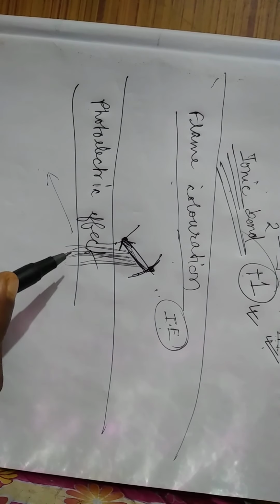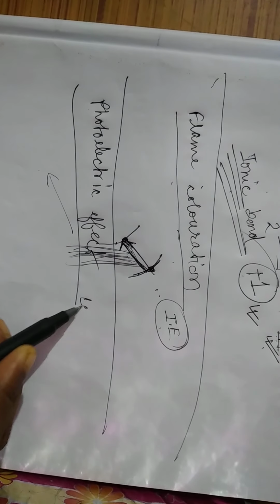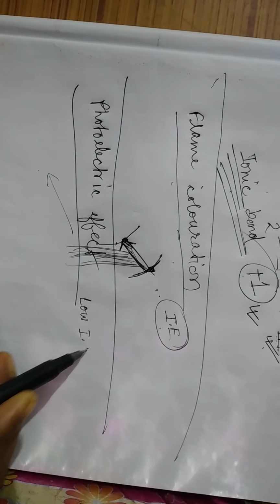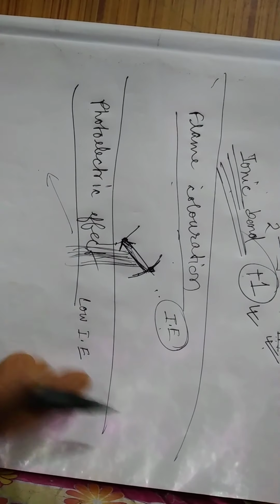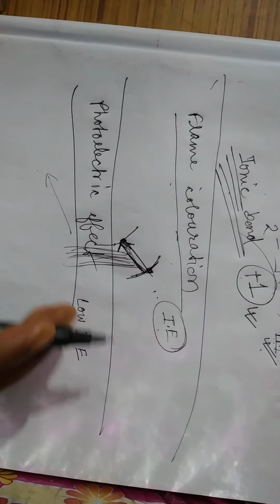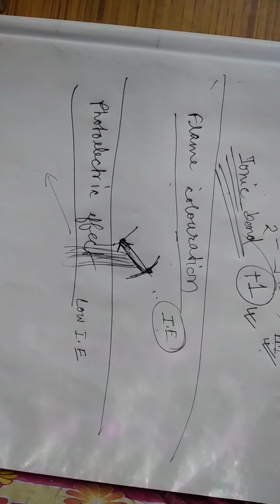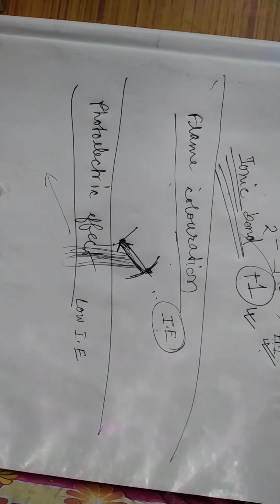So which metals can eject electrons? The metals which have low ionization enthalpy. They are able to absorb the energy of the radiation that falls on them, and as their ionization enthalpy is low, they are able to eject electrons from the surface.